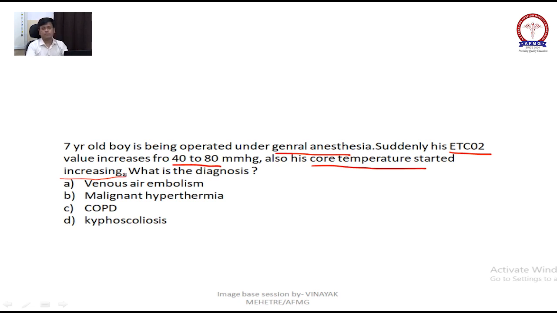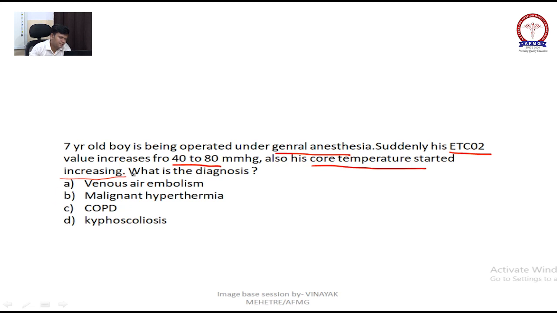See, the EtCO2 value has doubled. He is under general anesthesia and his core temperature is increasing. So there is something called hypermetabolism, right? Hypermetabolism increases the EtCO2 value. So which one is the hypermetabolic state?